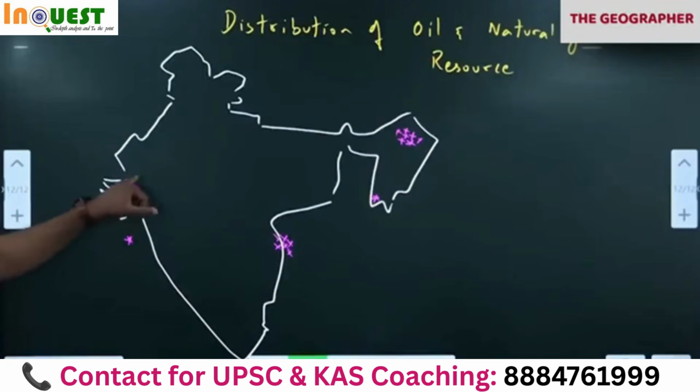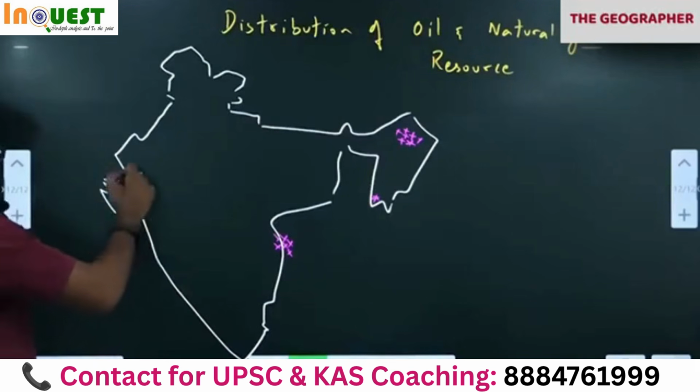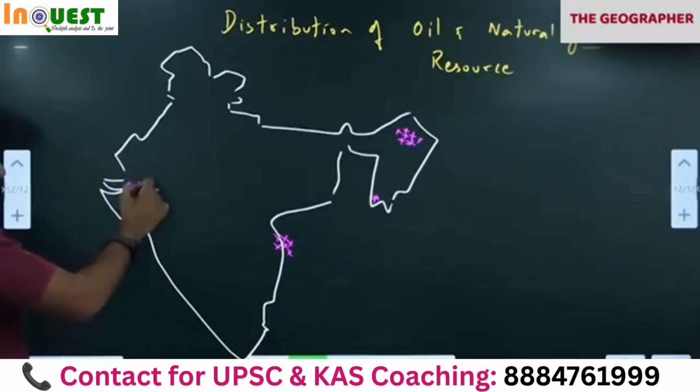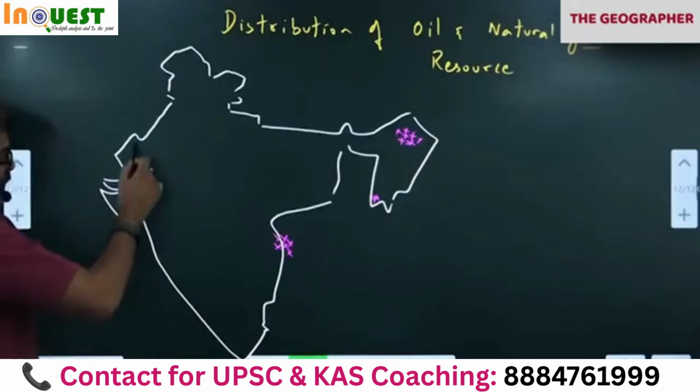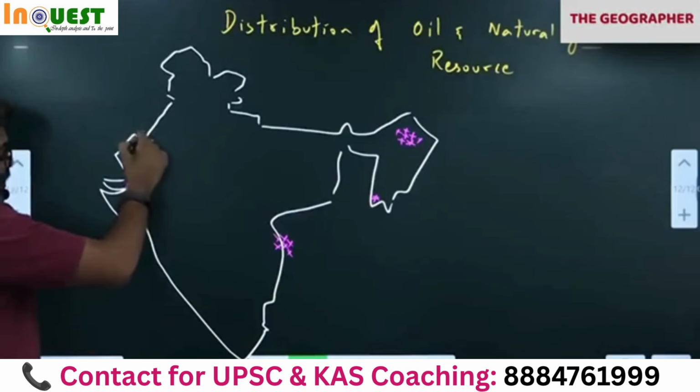Okay, Ahmedabad, Kalol, Balol, Mehsana, Ankleshwar. Done? Here, this belt, the Gulf of Khambhat belt. Gulf of Khambhat and this region. Ahmedabad also, lot of oil. Okay, done? From here, all of you go up. Here, Tanot, Rajasthan.